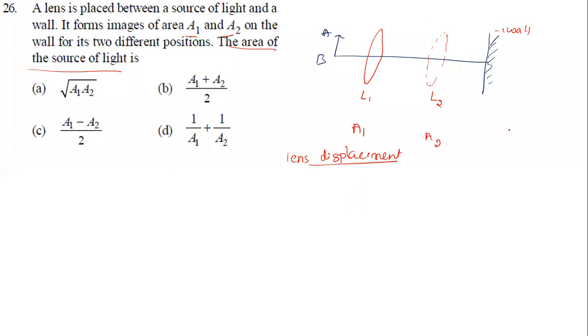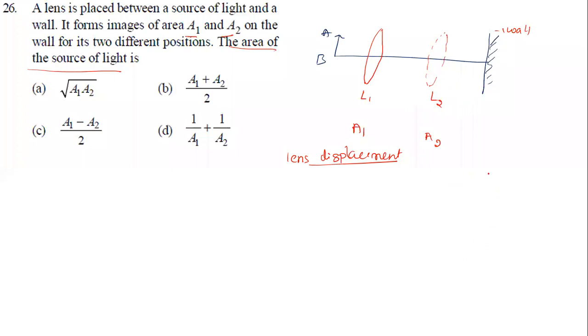There is a small derivation, but I'll not go for the derivation. So the two possible positions where you get a clear image: in the first case it is U and this is V. The second case is just reversed, so this will become V and this will become U. So first case U1 is U and V1 is V. In the second case, U2 becomes V and V2 becomes U, meaning they just get interchanged.